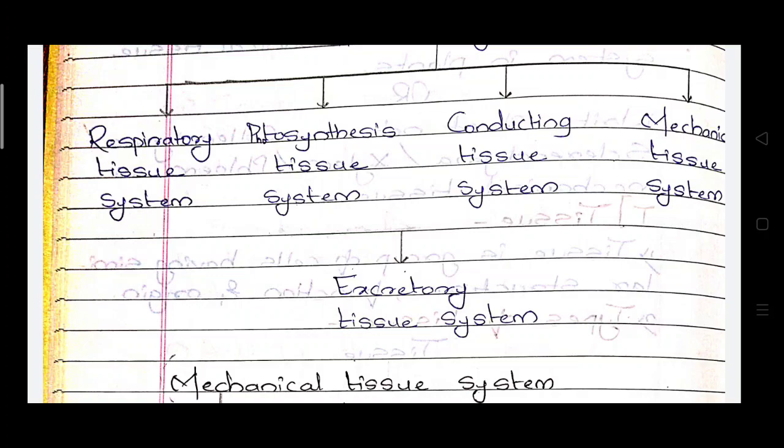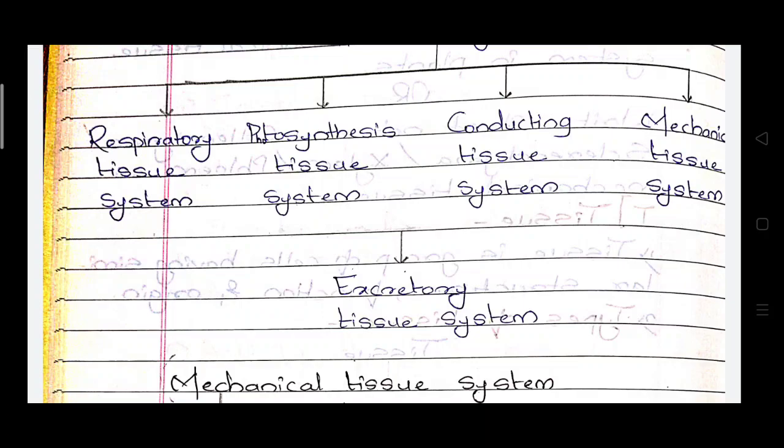Excretory means that from the plant cell some material is excreted, like gum or some aromatic oils. Those involved in this excretion process are known as the excretory tissue system.